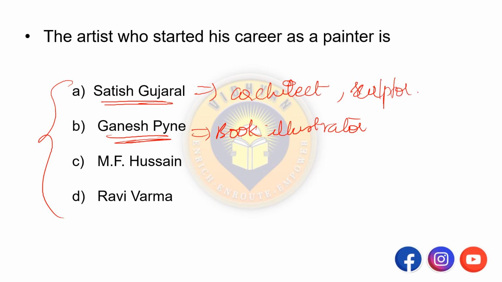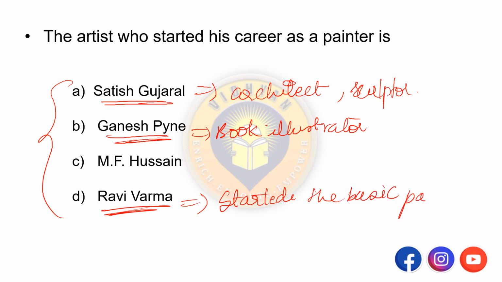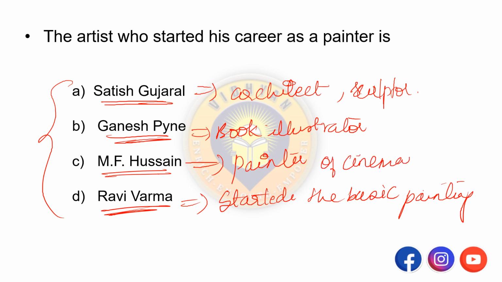Then that is Raja Ravi Verma. So he is also a painter. He started learning the basics of the painting. And M.F. Hussain, so he started his career as painter of cinema hoardings.